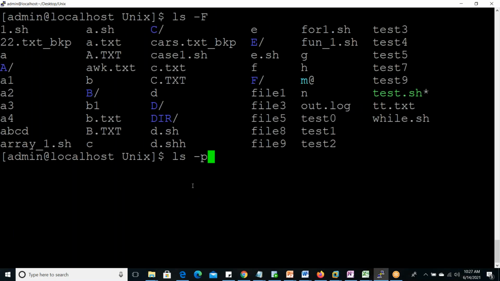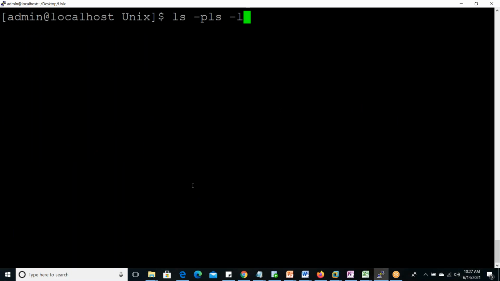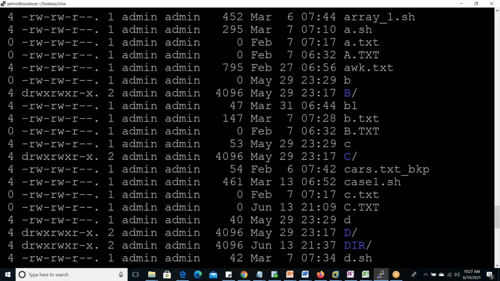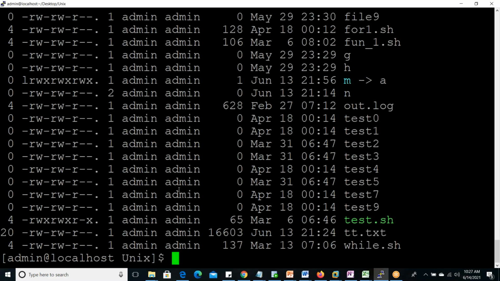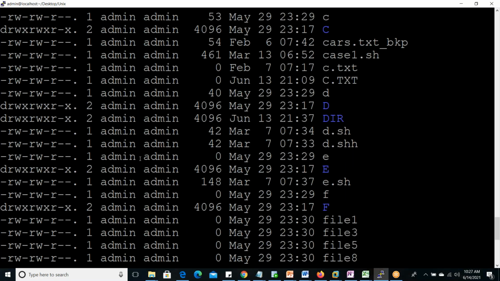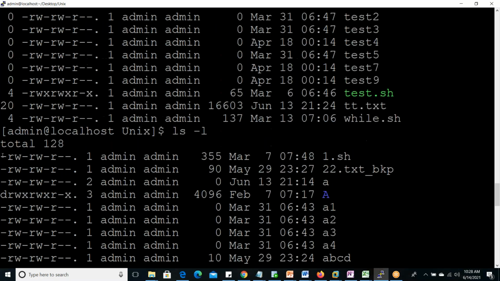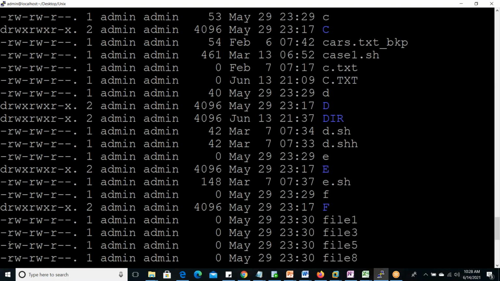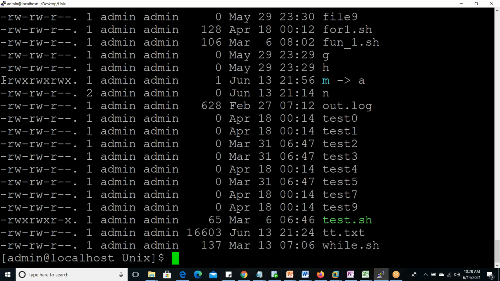Again we can give ls -l. Those starting with a hyphen symbol are normal files. Those starting with d are directory files. Those starting with l are linked files.